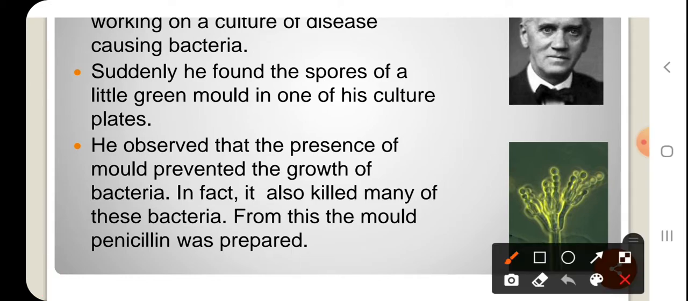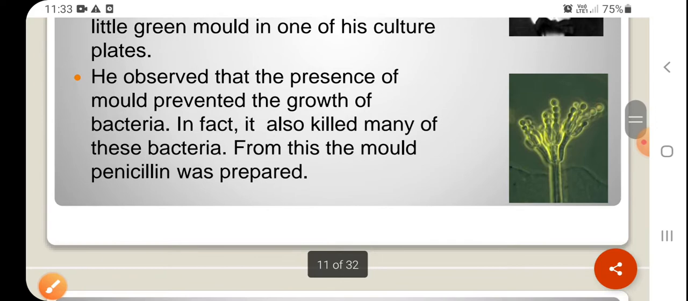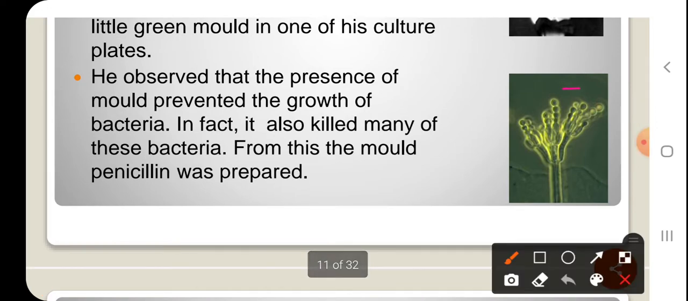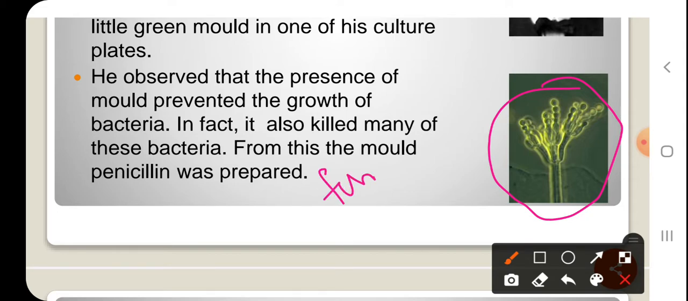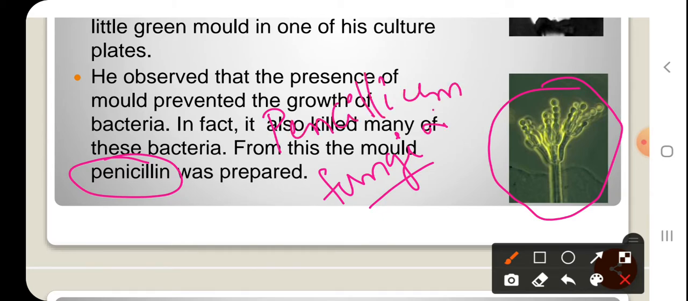He observed it under a microscope and found structures like a head, hyphae, and a stalk, which is generally called a fungus. So he understood that the fungus was inhibiting the growth of the bacteria by secreting some substances. He collected that and made an antibiotic called penicillin. The fungus which is used to make penicillin is called Penicillium notatum.